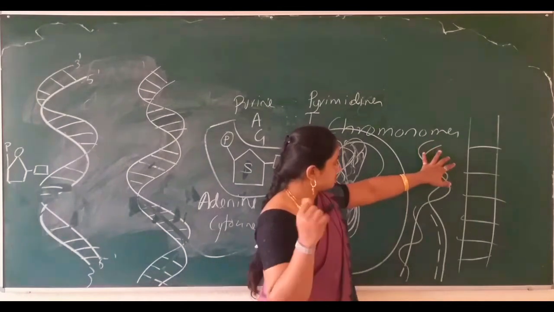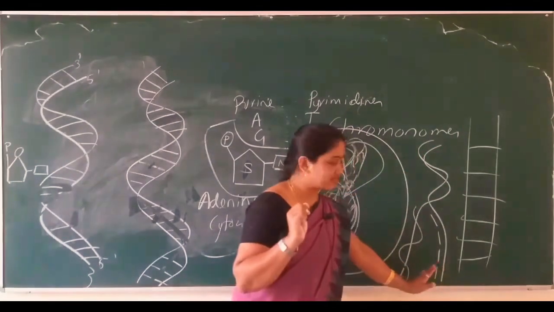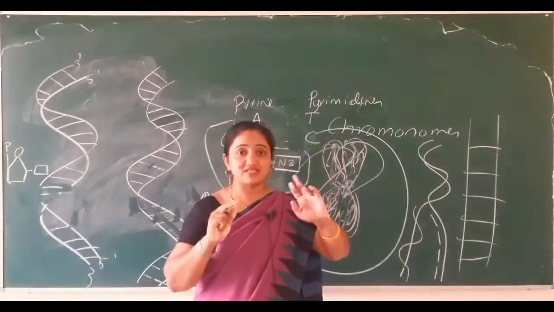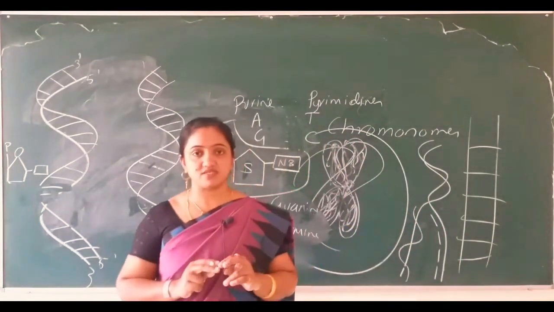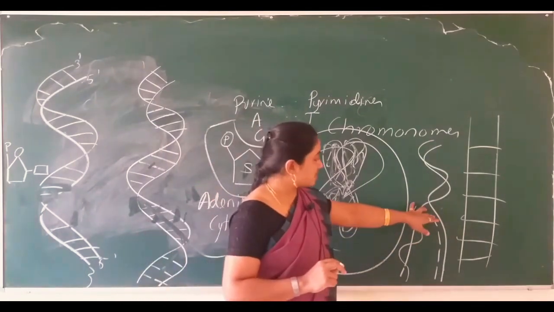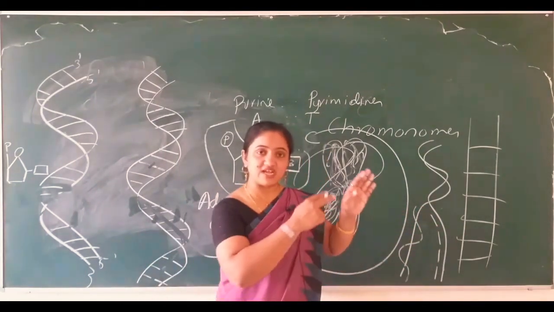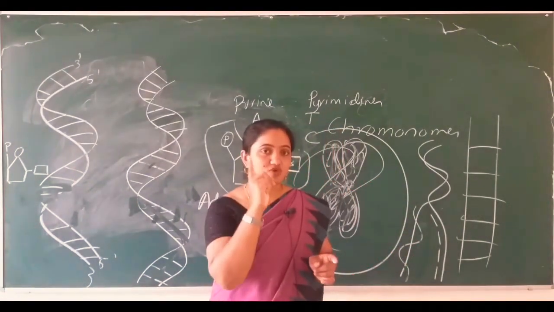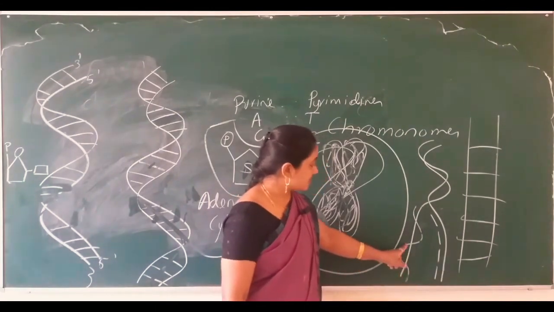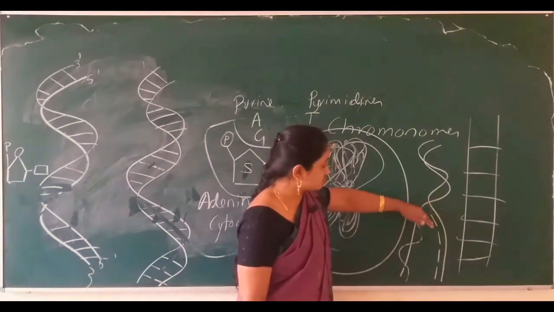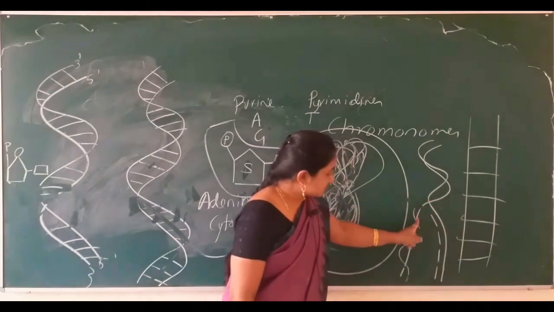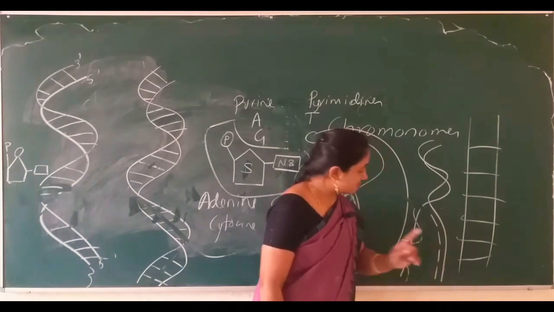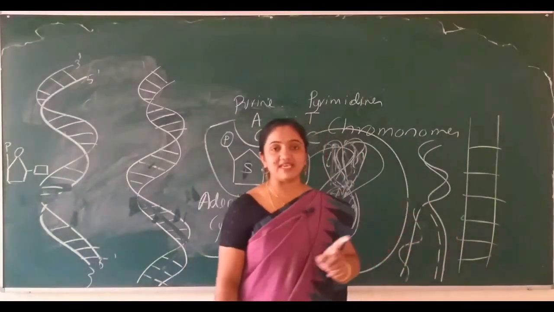So first, one enzyme helps to break down the hydrogen bonds present between the nitrogen bases. When the strand is free to get coiled with one more strand, only one strand comes and binds to one strand of the DNA helical model. One more strand is free here.